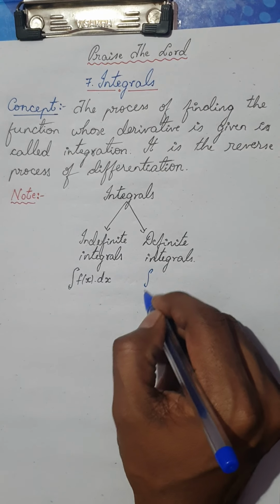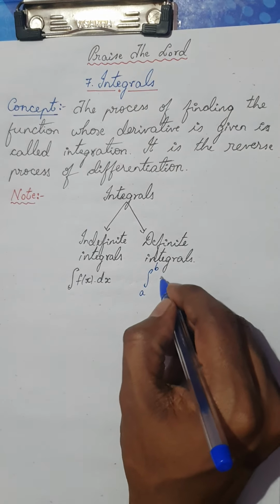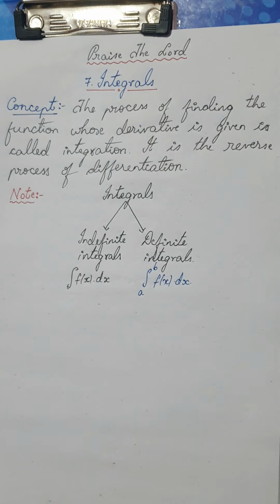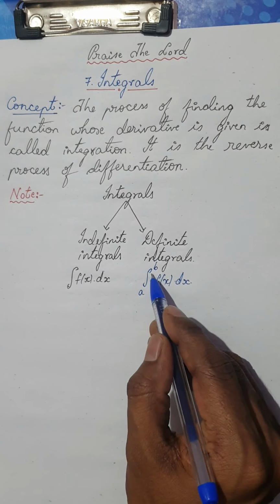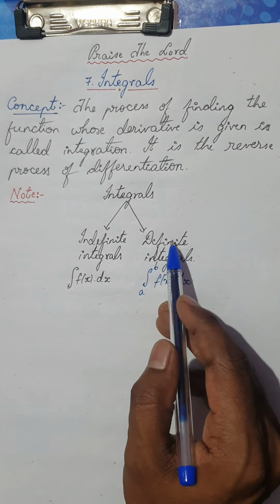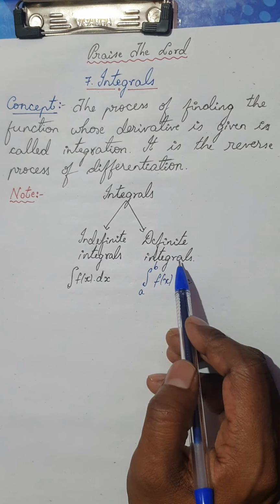If I say, for example, the limit from a to b of f of x dx, when the limits of the function which I have to integrate are given, we call that a definite integral.